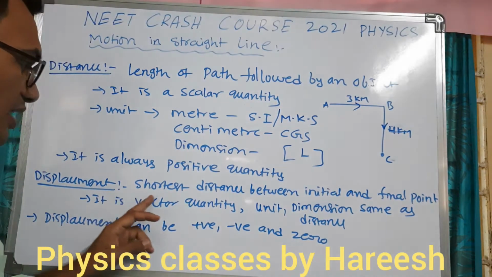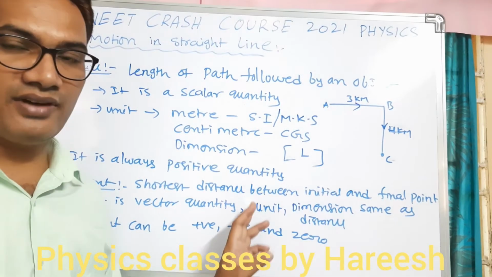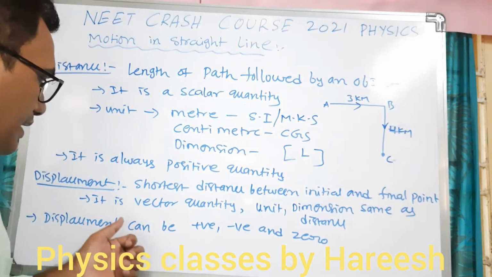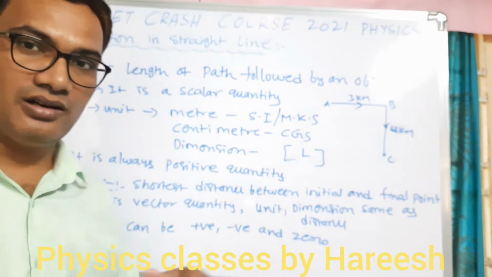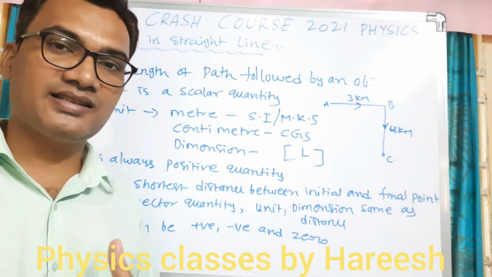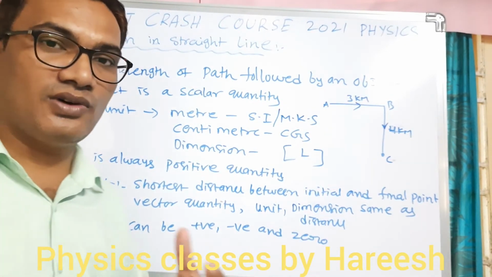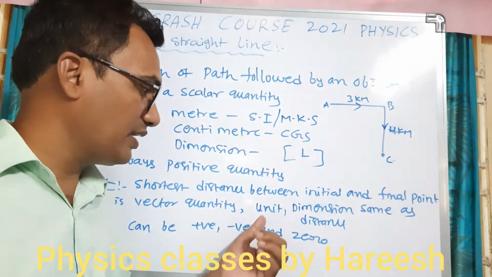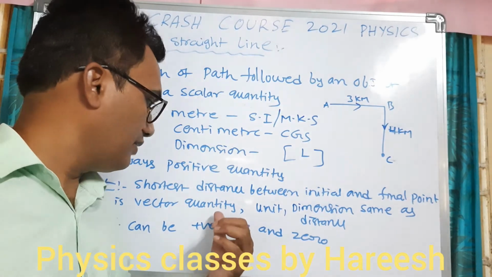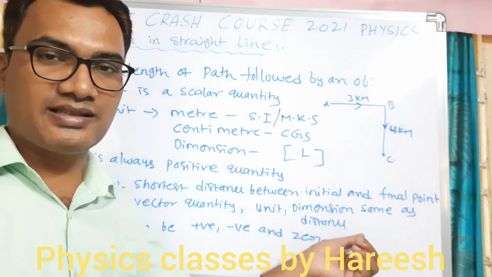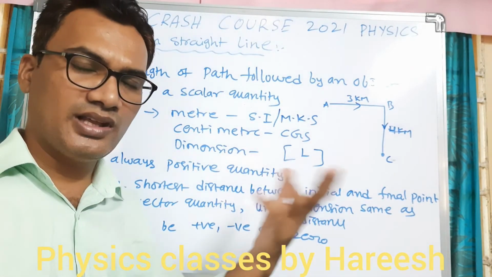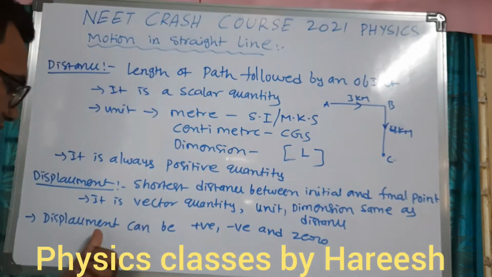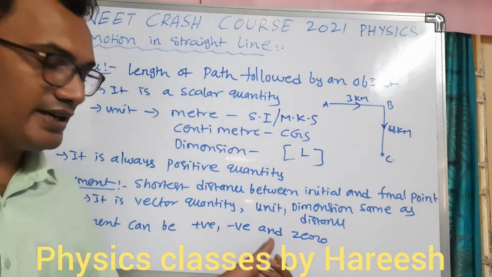And next one is displacement. The shortest distance between the initial and final point of an object which is in motion is known as displacement, and it is a vector quantity. Why? Because already we discussed that to measure the displacement between the 2 points, we have to follow a particular direction, that is a straight line path. So because of the direction, it is a vector quantity. Units and dimensions are the same as distance, since both are measures of length. Displacement can be positive, negative and zero also.